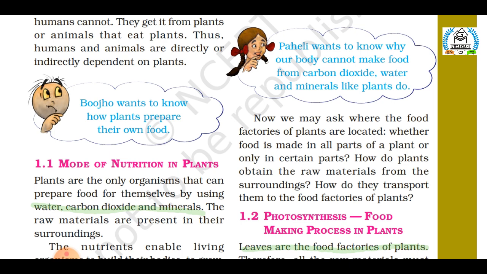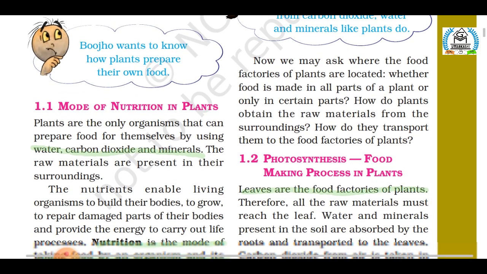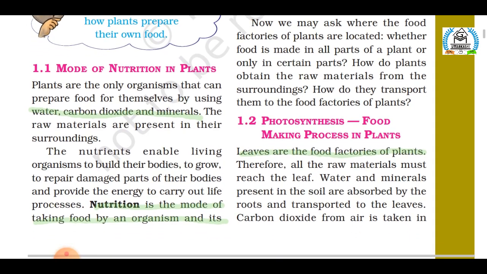As I said, nutrients are necessary for our body, but the question is, why are they essential for our body? They are essential because nutrients enable us or any other living organism to build their bodies and to grow, to repair damaged parts of their bodies and to provide the energy to carry out the different life processes.